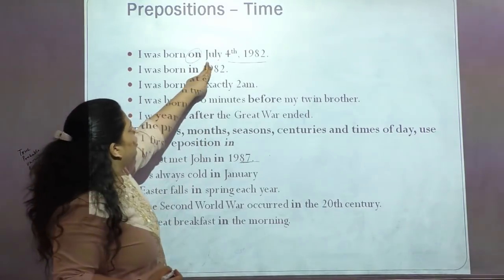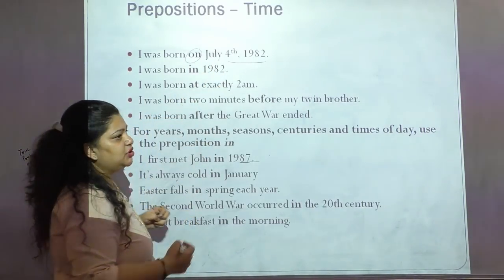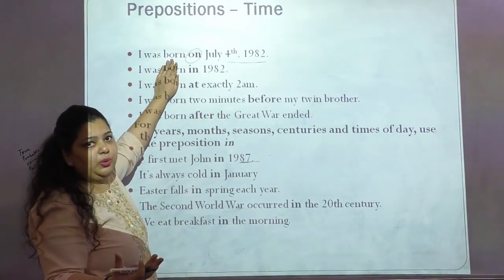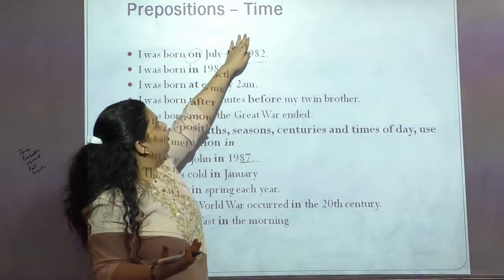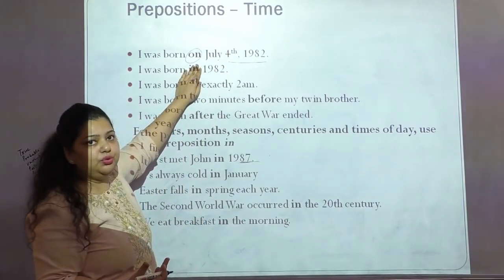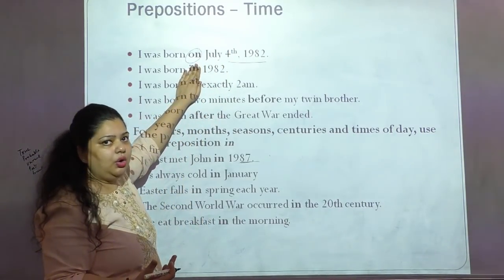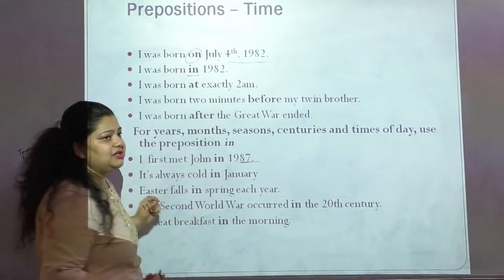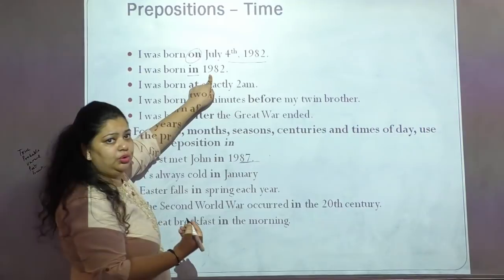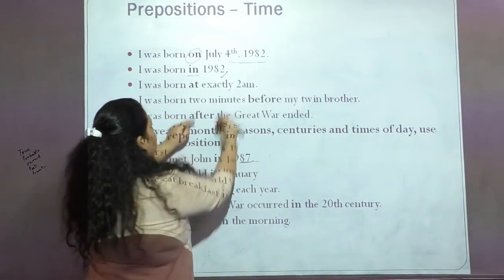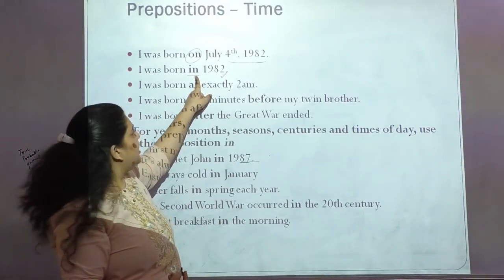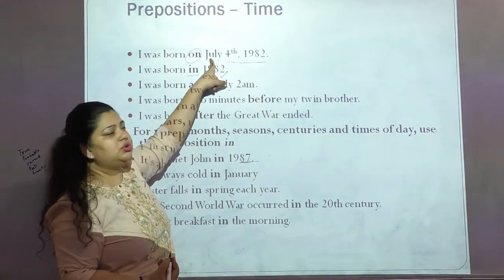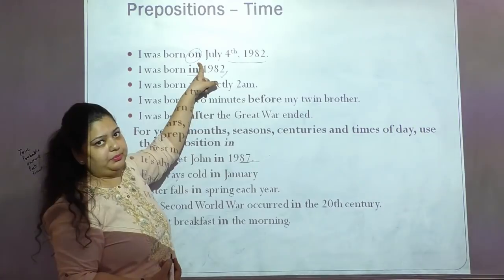I was born on July 4th, 1982. So when I am talking about the date I was born, the time I am denoting here, which preposition will I use? I will use the preposition on here. Now the second is, I was born in 1982. So when I am talking about a year alone, what will I use? I will use the preposition in. Here I would not use on. But when I was talking about the date within the month of the year, at that particular time I was using the preposition on.